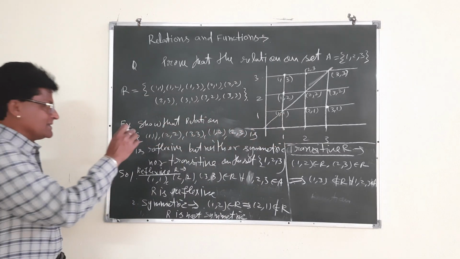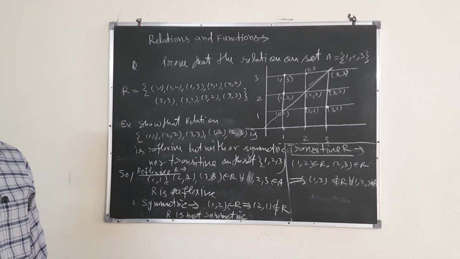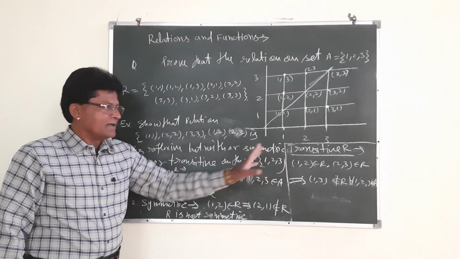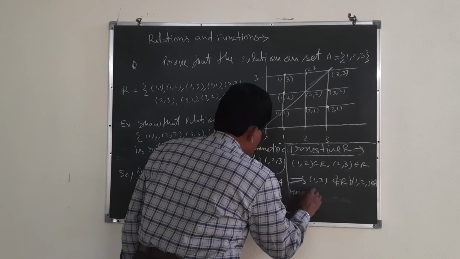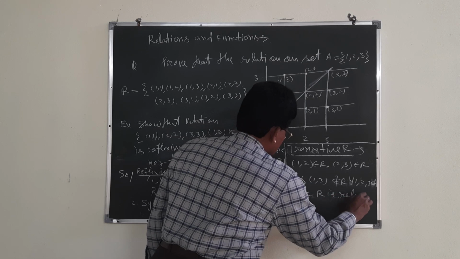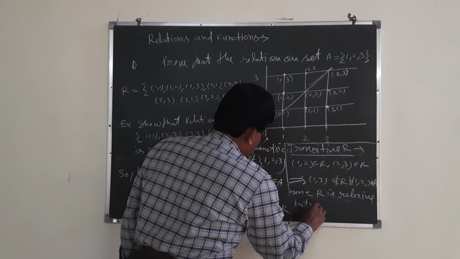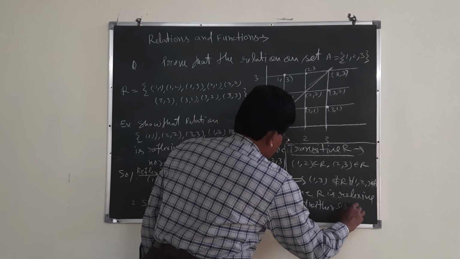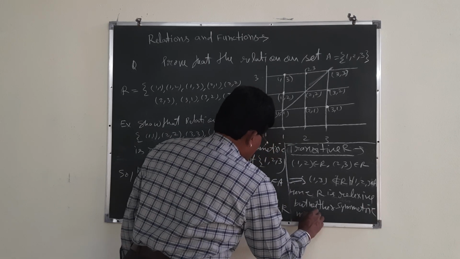That is why this relation is reflexive, but neither symmetric nor transitive. You can write: R is reflexive, but neither symmetric nor transitive.